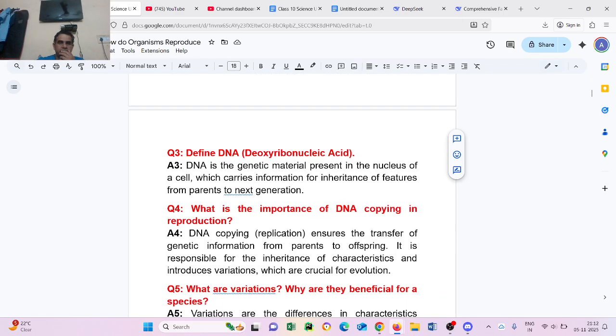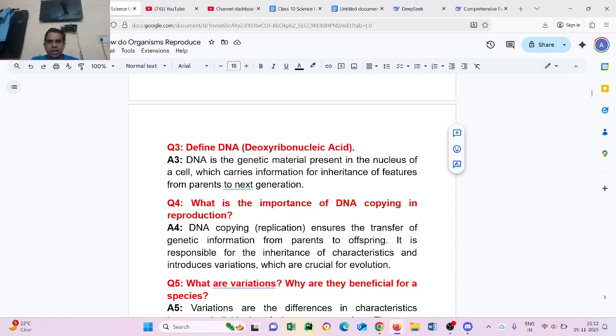Question number 4: What is the importance of DNA copying in reproduction? DNA copying, or replication, ensures the transfer of genetic information from parents to offspring. It is responsible for the inheritance of characteristics and introduces variation, which is crucial for evolution.